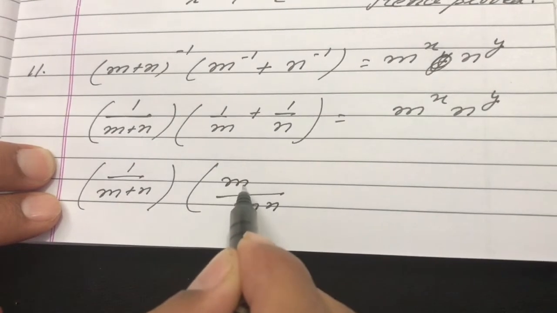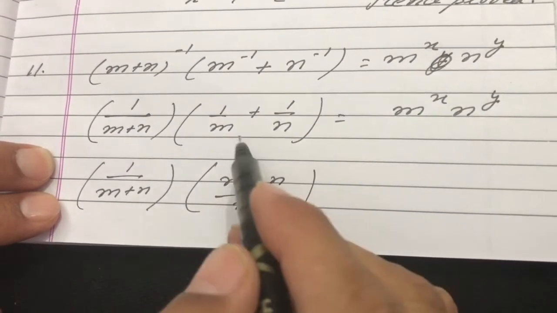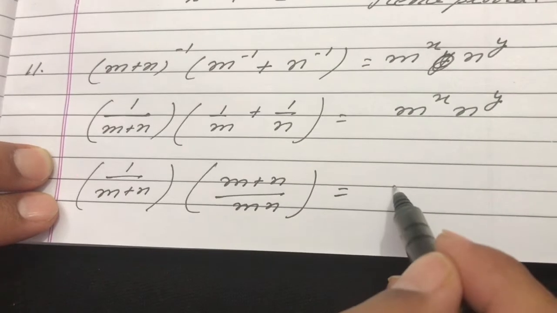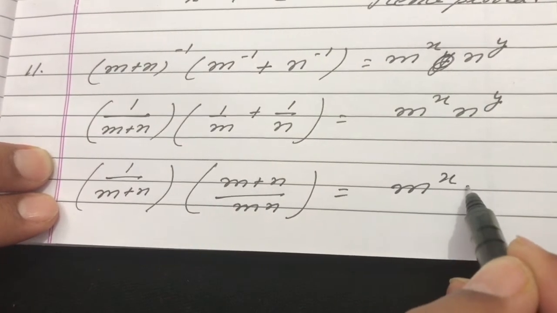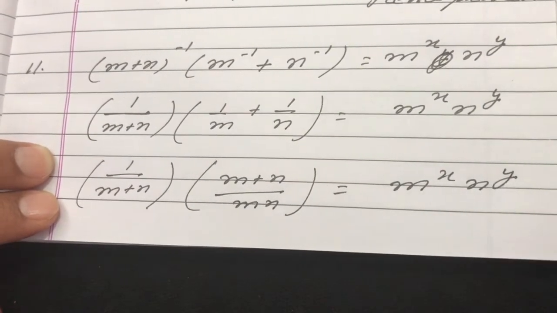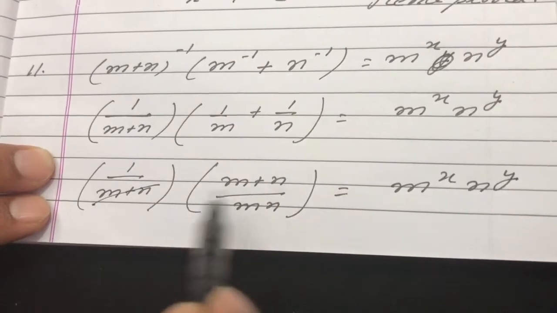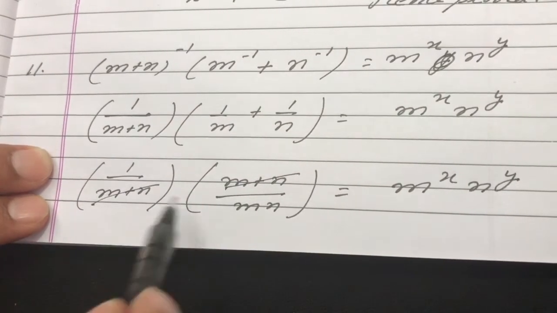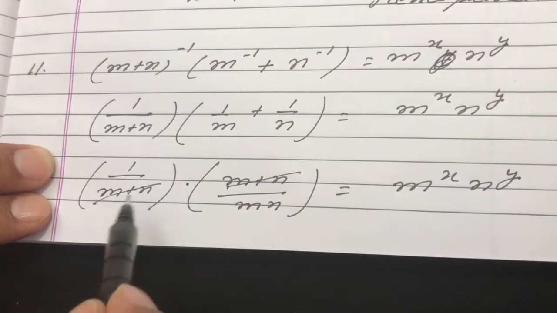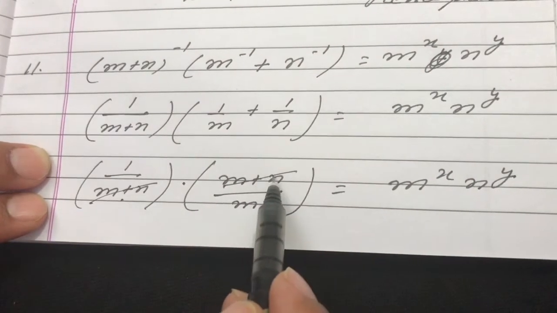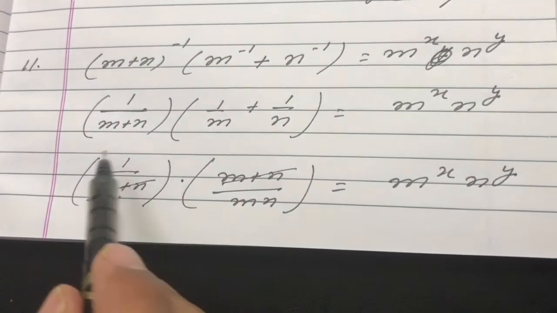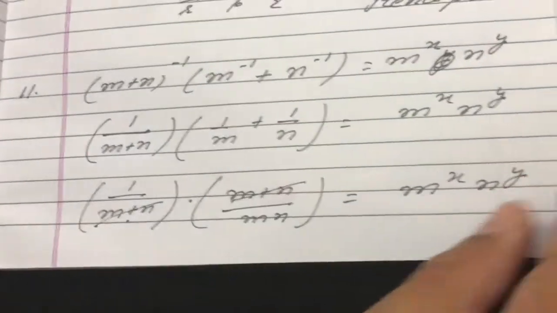Mn in the numerator, it will be m plus n. Take LCM and add. You can do it. M raised to power x n raised to power y. Now this m plus n and m plus n, they will cancel out because the product sign is there. It is in the denominator, it is in the numerator, they will cancel out. Now it is 1 upon mn.